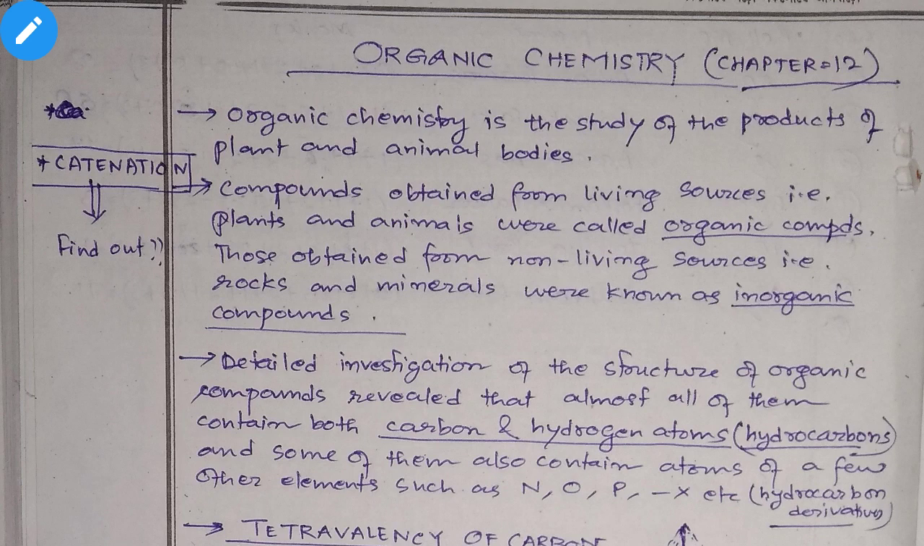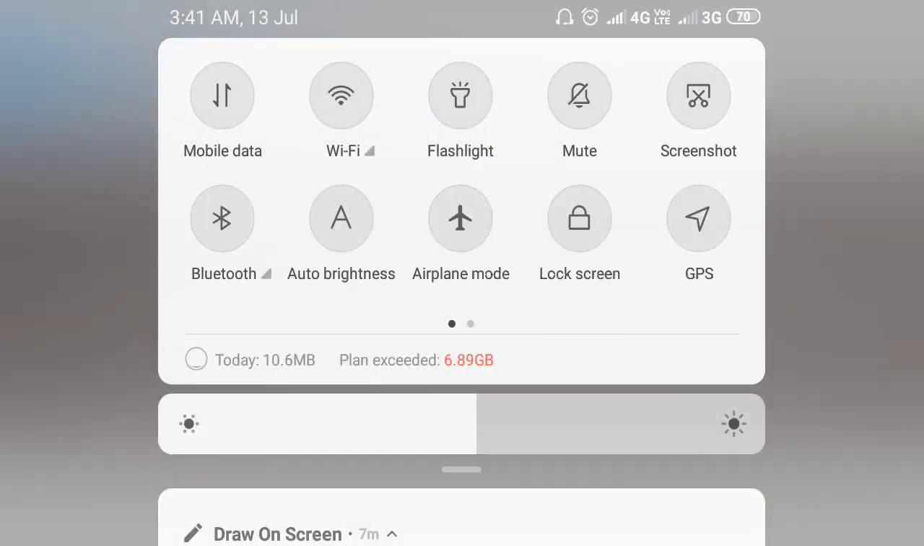One property I would like to mention here is the catenation property. You have learned it, I think, in your earlier classes. Just try to find out what catenation is, because I know what it is and I will explain it, but as of now you just try to find out, and you will get your answer. Catenation, you will try to find out.